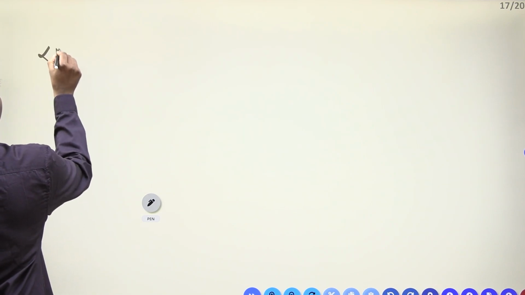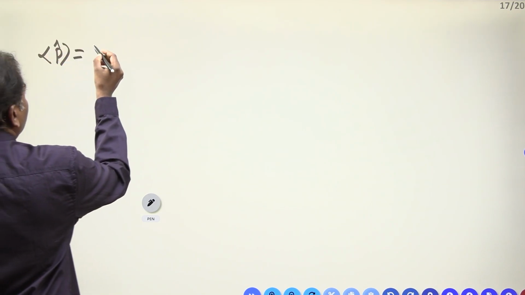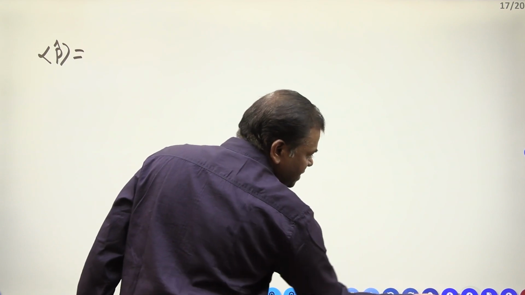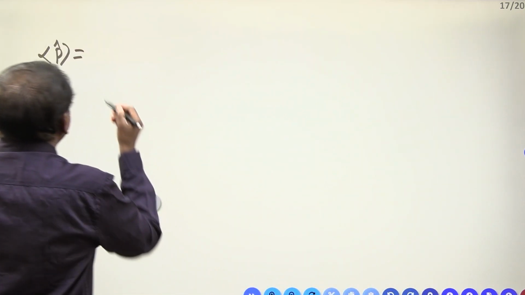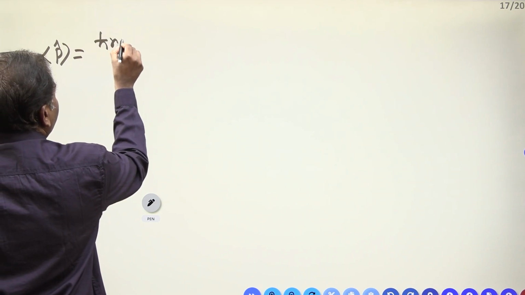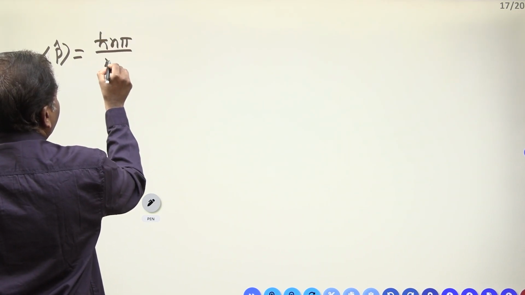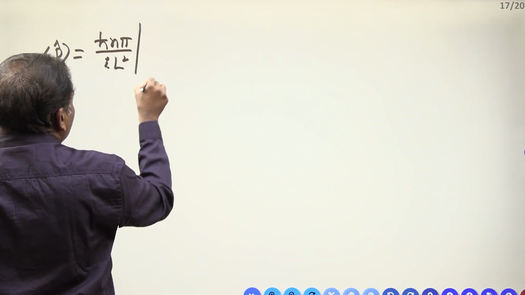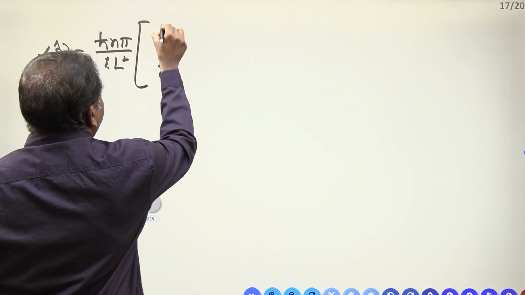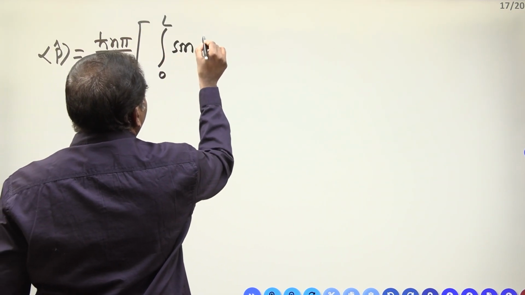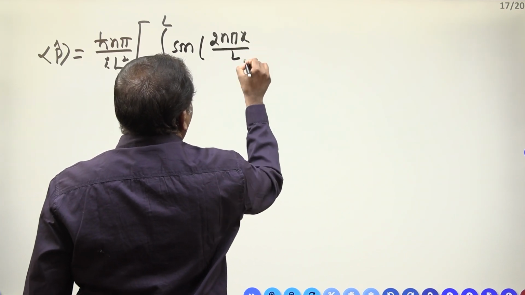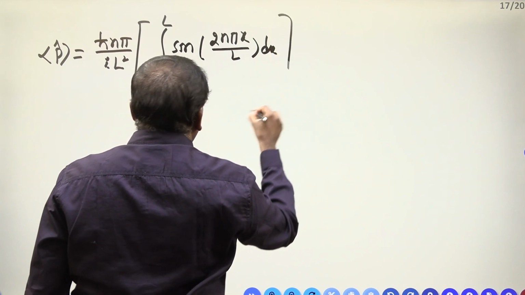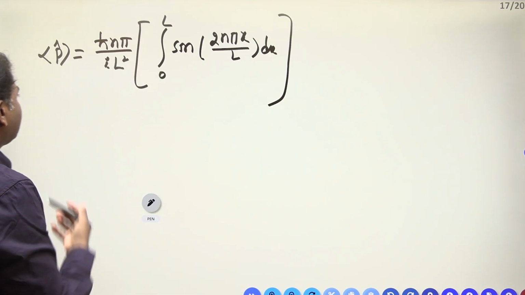Expectation value of P is equal to which one we have to get? ħ·n·π divided by i·L², integral from 0 to L of sin(2nπx/L) dx. Clear? So now you have to integrate.